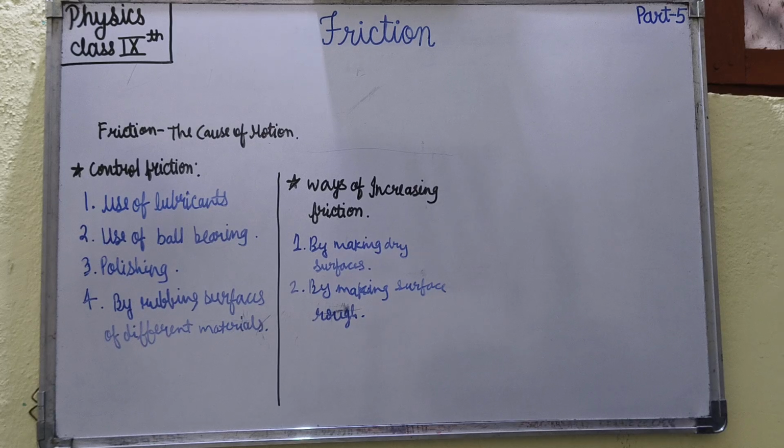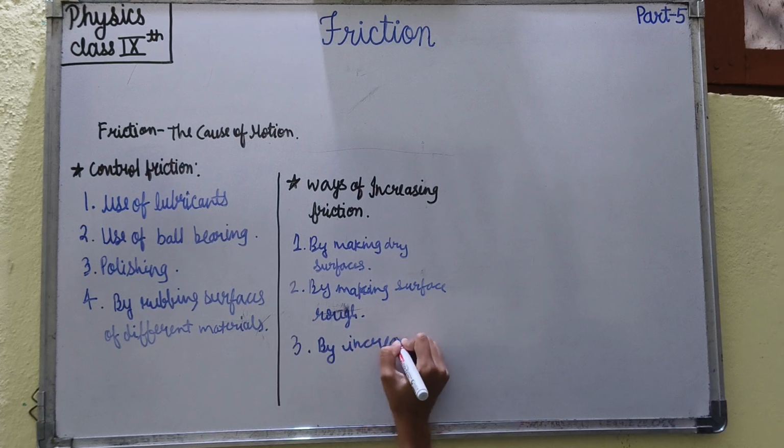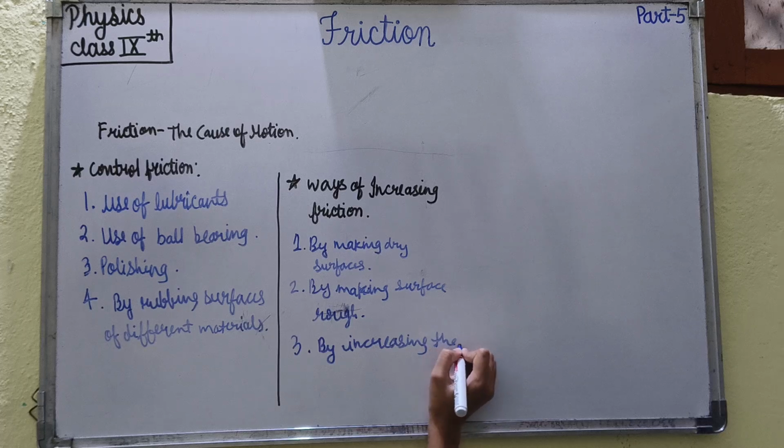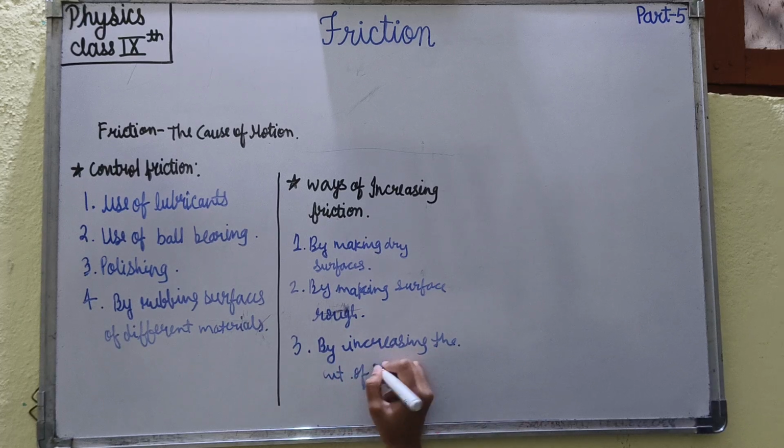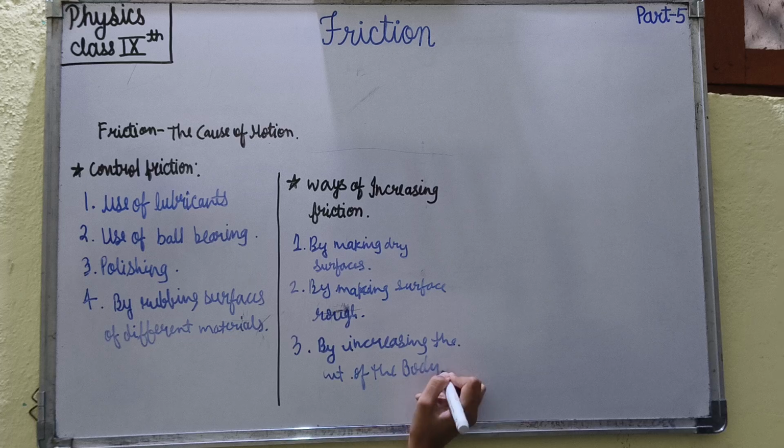Third is by increasing the weight of the body. By increasing the weight of the moving body, friction can be increased. If weight increases, its reaction also increases, and hence force of friction also increases.